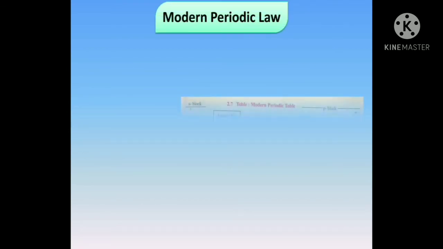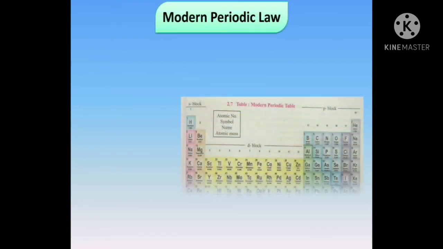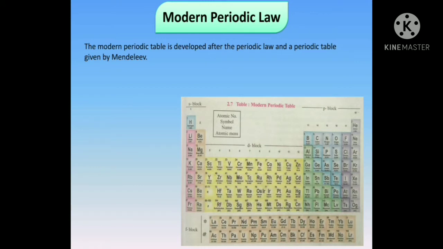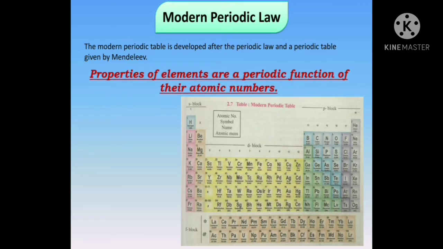Let us study about modern periodic law. For that, we need to understand the modern periodic table. The modern periodic table was developed after the periodic law and the periodic table given by Mendeleev. The classification of elements resulting from an arrangement of the elements in increasing order of their atomic number is nothing but the modern periodic table.